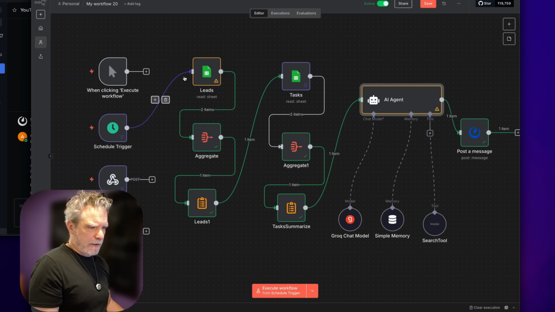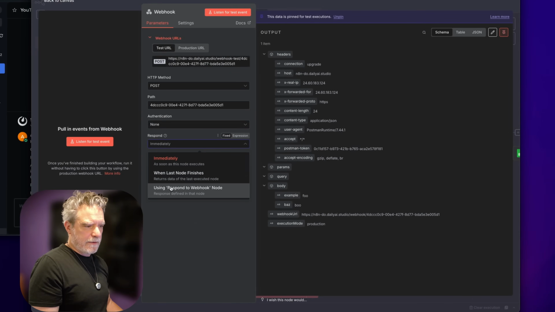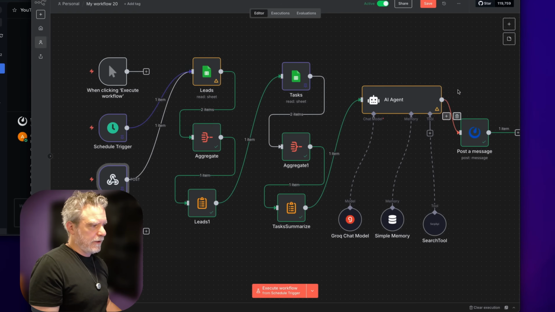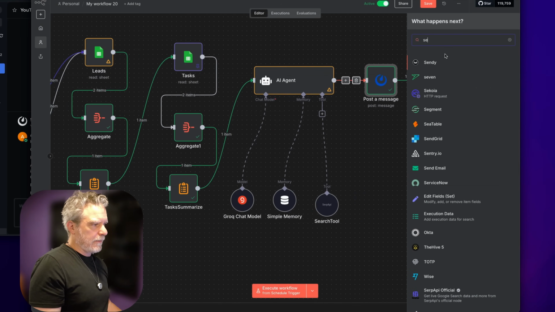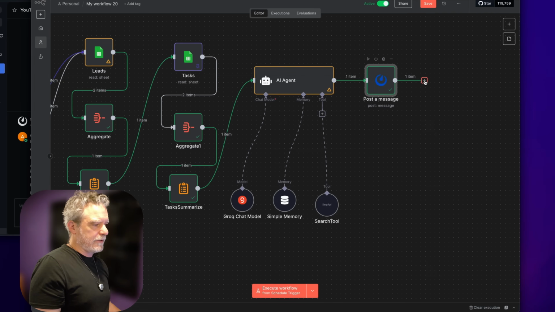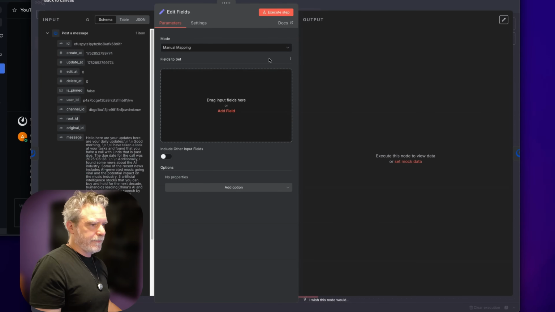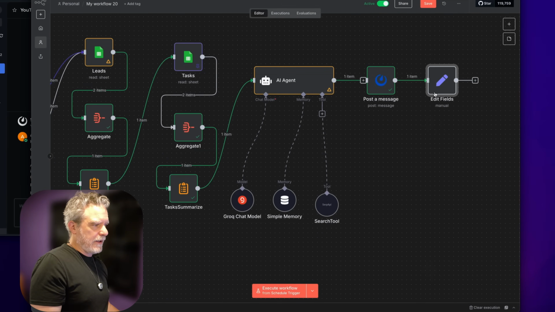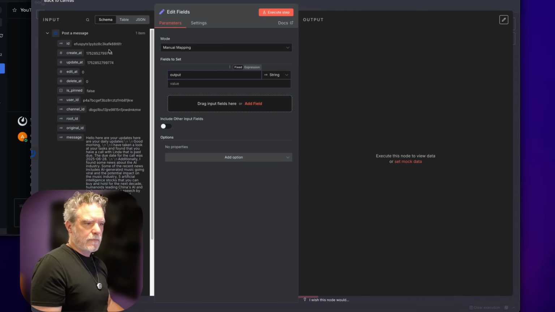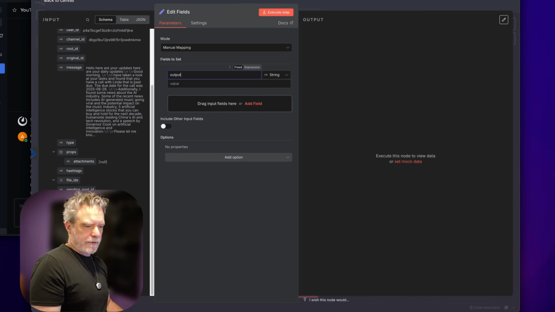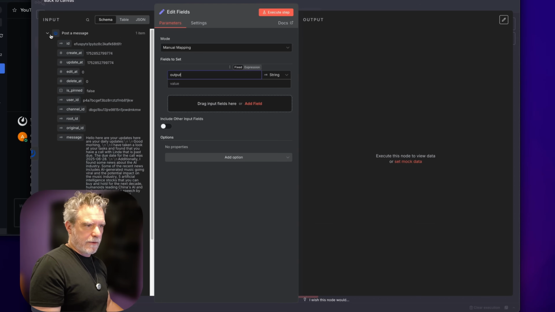Let's try one more thing here. I think this will work. Yeah, this guy. And then I'm going to tell this guy to wait until the last node finishes. And then it will do that. And I'm going to do, I think this will give me something. I'm going to just do this. One moment. So I'm just going to tell this, hey, at the end of this, go tell me something, right? So I want to say output is whatever came out of the LLM. So where are you, LLM? Let's go look.